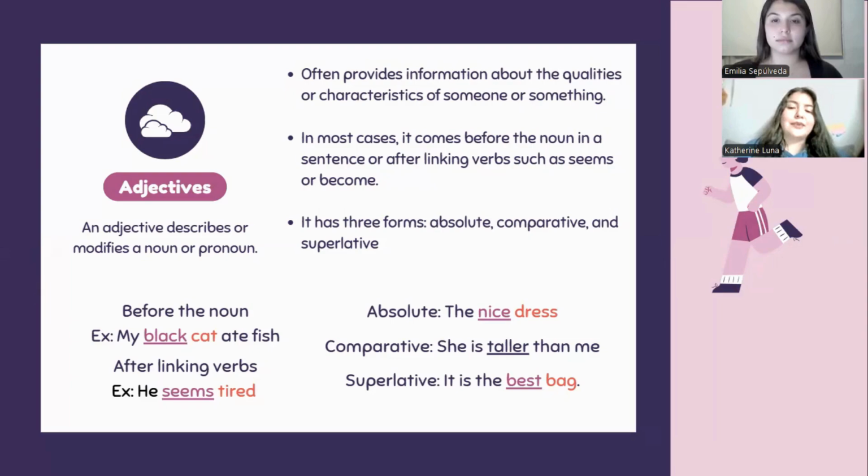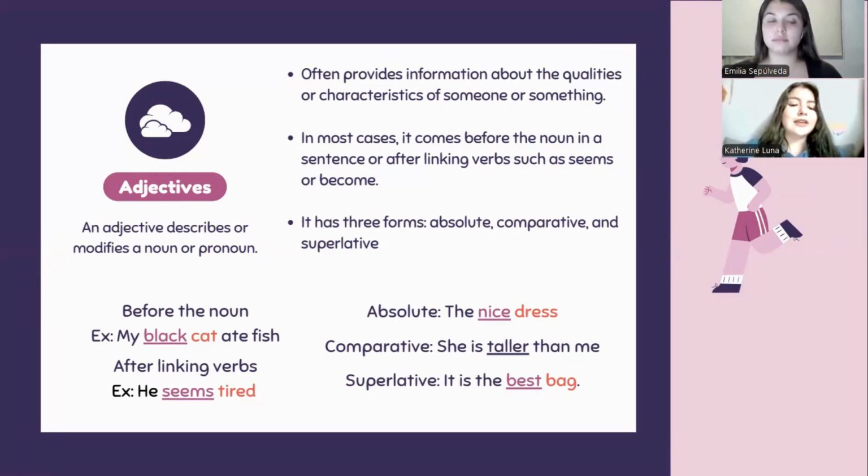For example, as you can see here, before the noun: my black cat ate fish. It's not the same as saying my cat ate fish, because in my black cat ate fish, you're describing how your cat is, all right?